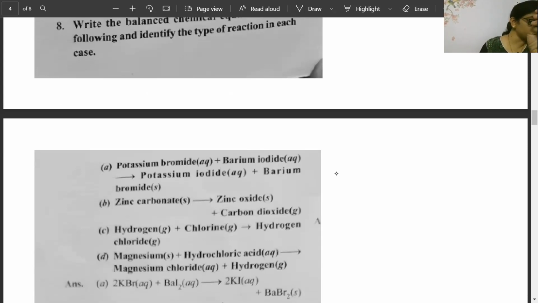Okay, Anila has also sent. Kirtimaya, Anila both have given the answer. Now Pavitra gave the answer. What type of reaction, beta? Because they have also asked to say the type of reaction. Pavitra is telling it is a case of double displacement reaction. Let's see. Potassium and barium is here.